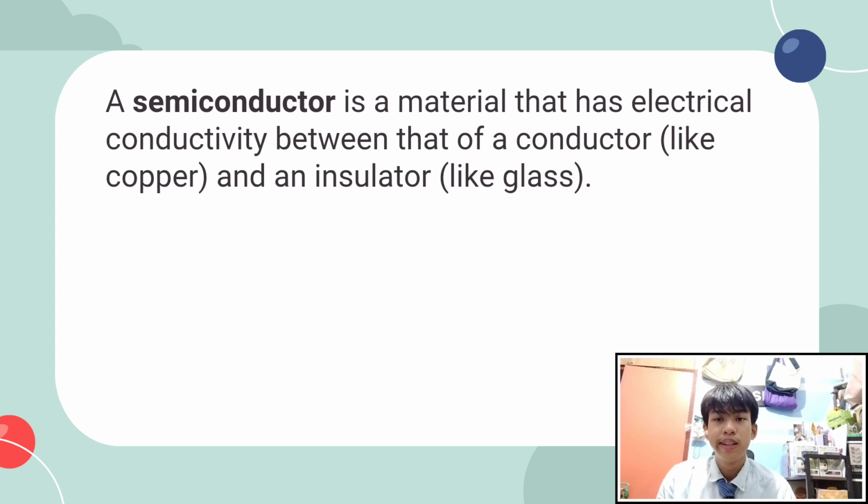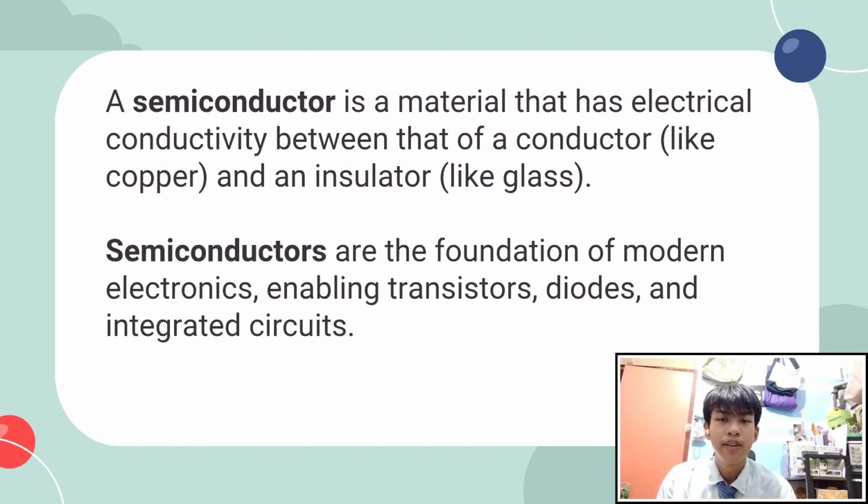A semiconductor is a material that has electrical conductivity between that of a conductor like copper and an insulator like glass. Semiconductors are the foundation of modern electronics, enabling transistors, diodes, and integrated circuits. Let's start with the basics. What exactly is a semiconductor? Simply put, it is a material that sits in between a good conductor of electricity, like the copper wires in our homes, and a material that doesn't conduct electricity well at all, like glass.